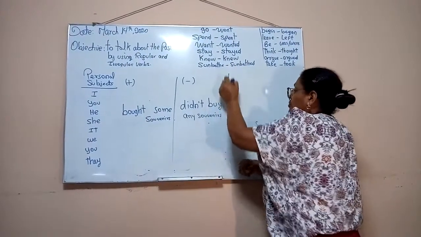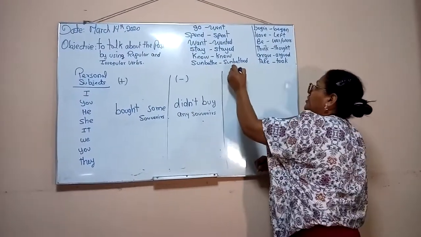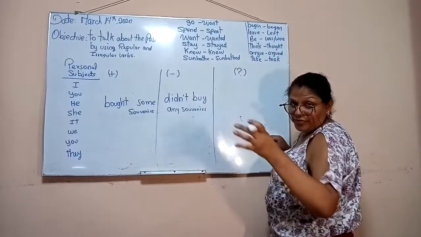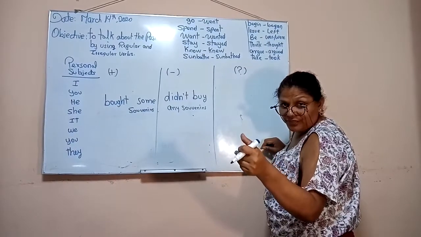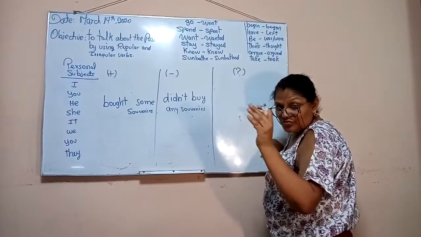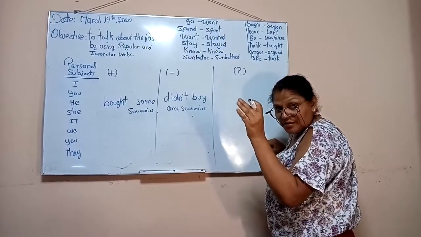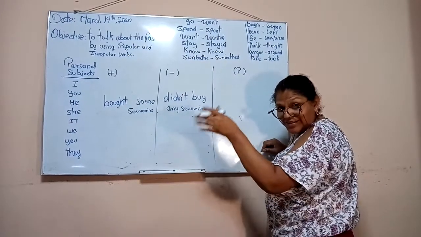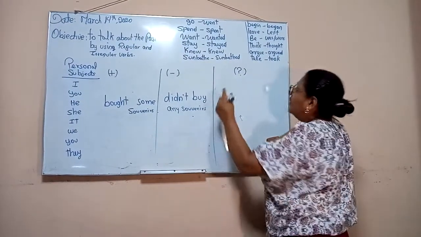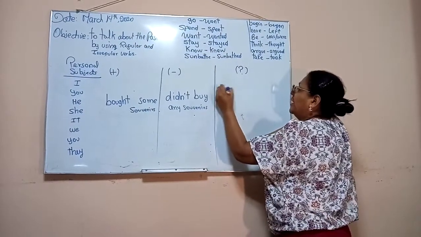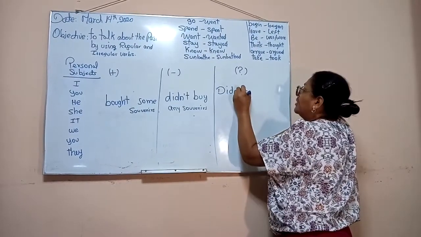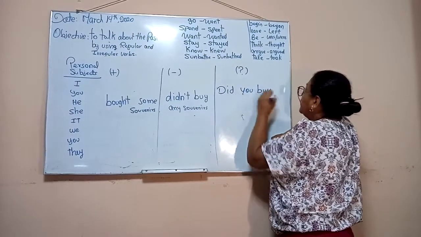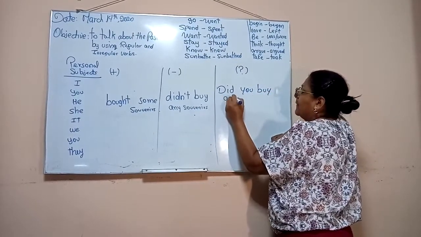If you want to use a question, what's the form? To make questions, you should remember about the quasi and asi. If you use asi, it's auxiliary, subject, and infinitive. All right, so for example, did you buy any souvenirs?